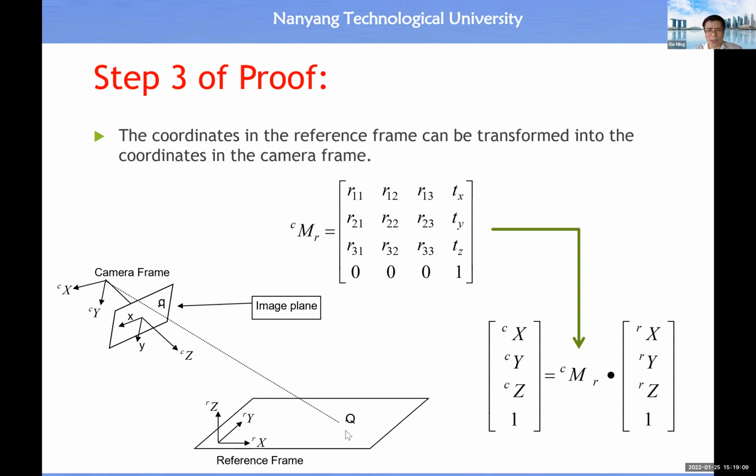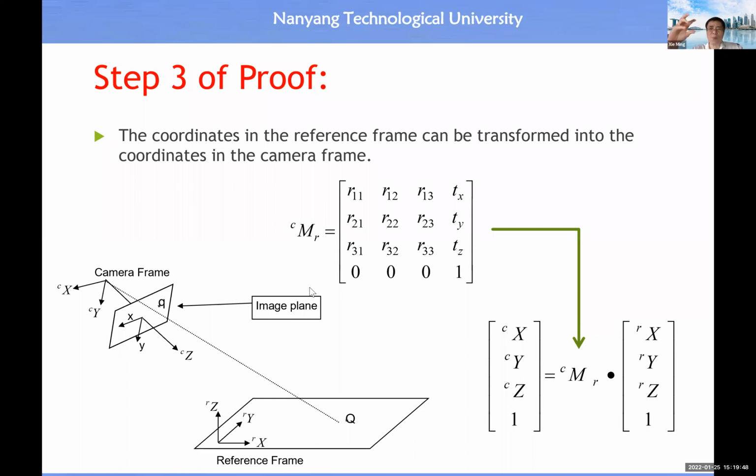So once we have an XYZ coordinate with respect to the camera coordinate system, then we can start to study the relationship between image point and object point within the camera coordinate system, all right? Otherwise, we cannot, because if we only know the XYZ coordinate with respect to the reference coordinate system, then the image plane is with respect to the camera coordinate system. There's no relationship, so this transformation matrix will link them together.